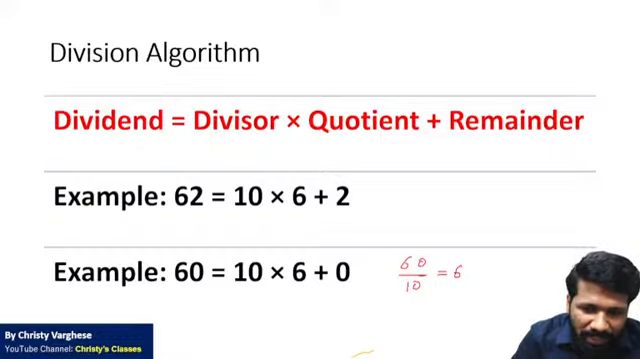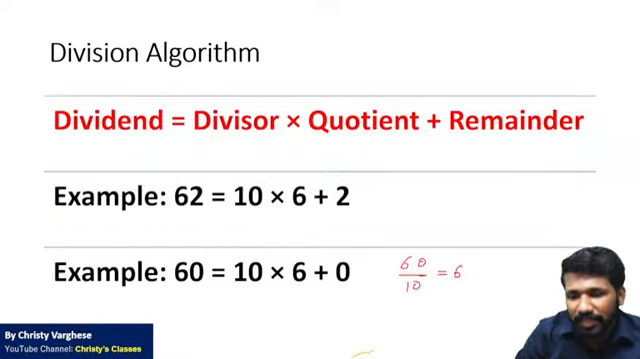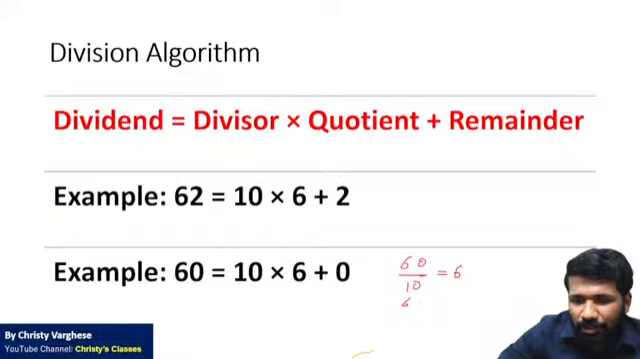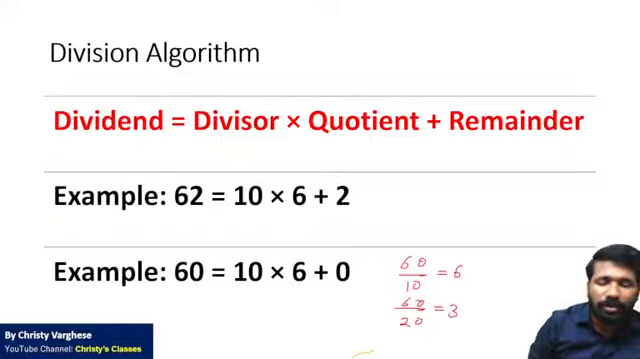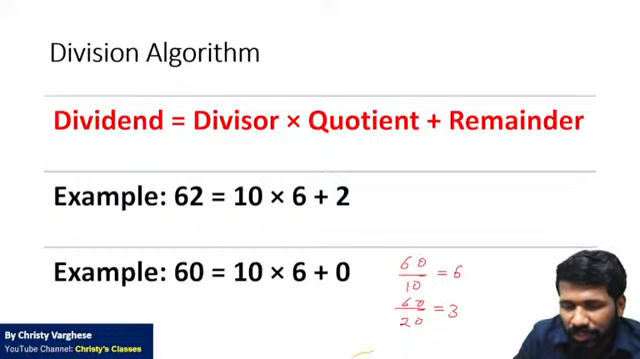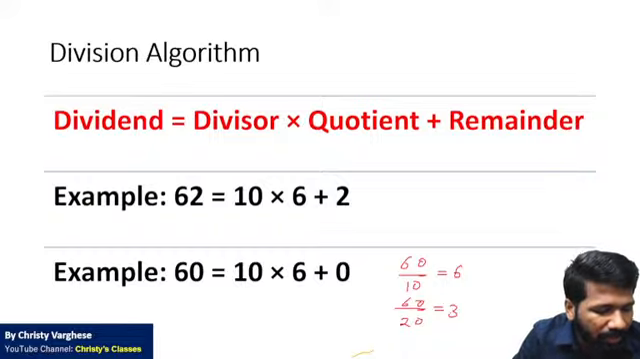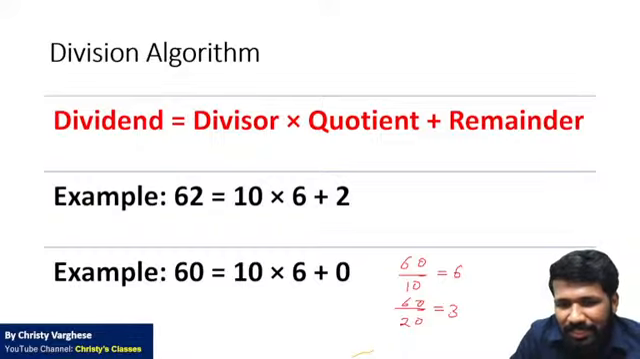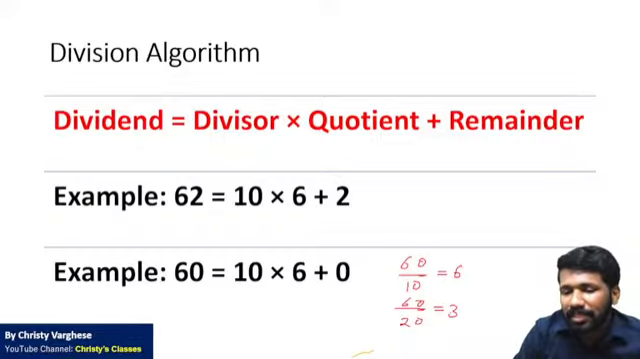So 60 by 10 means how many 10s will make a 60? That is 6 10s will make a 60. But if it is like 60 chocolates, you need to give to 20 people, everyone will get 3 chocolates only, because 3 chocolates, 3 chocolates, 3 chocolates, 20 times. 3 into 20 is 60.